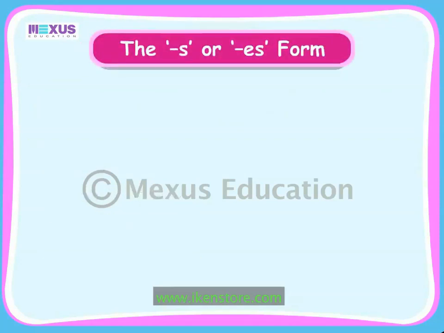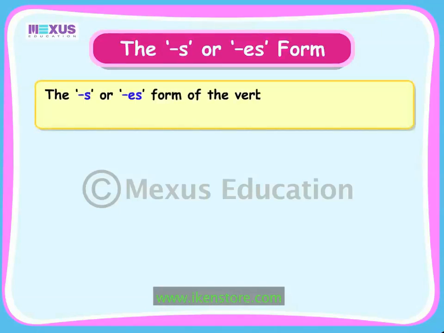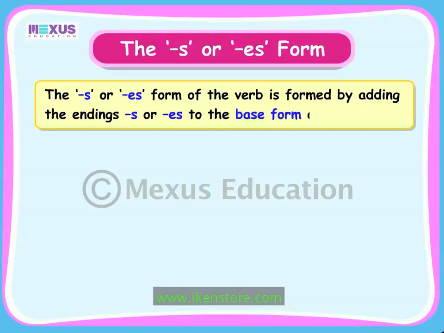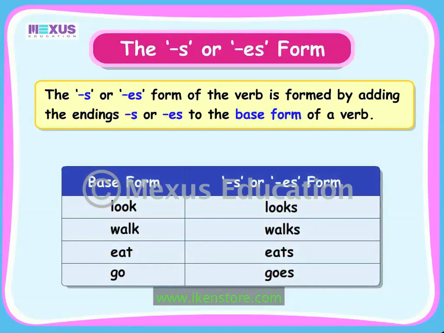Next, let us look at the S or ES form of the verb. The S or ES form of the verb is formed by adding the endings S or ES to the base form of a verb. Look at the following table illustrating the base and S or ES forms of some verbs. The verb look in its base form becomes looks by adding an S. Similarly, the verbs walk and eat become walks and eats by adding an S. And the verb go in its base form becomes goes by adding the ending ES.